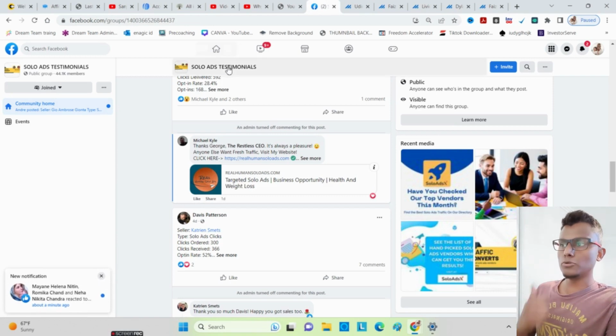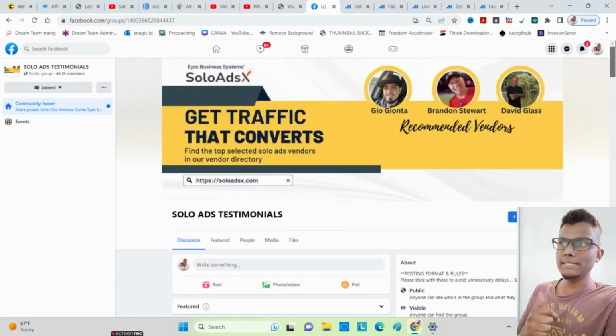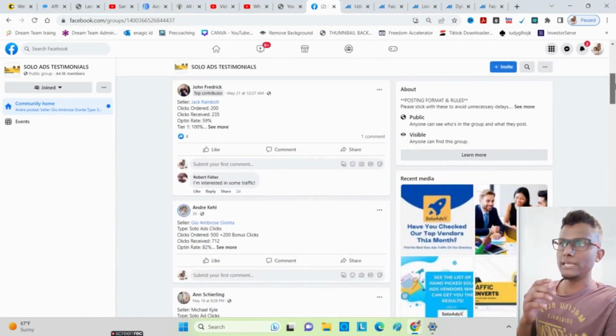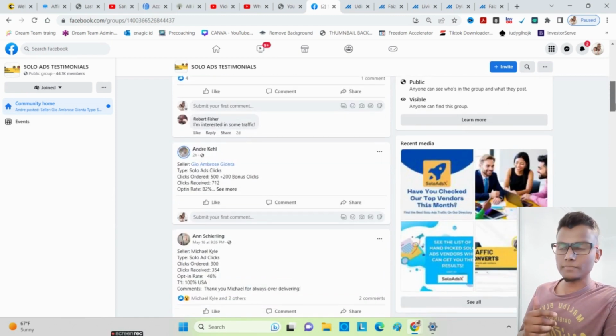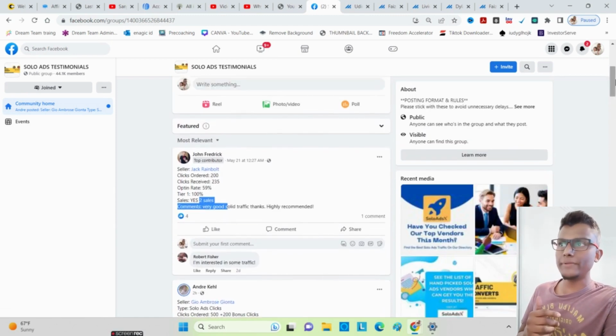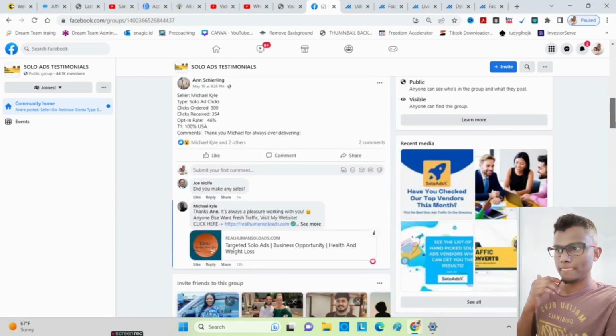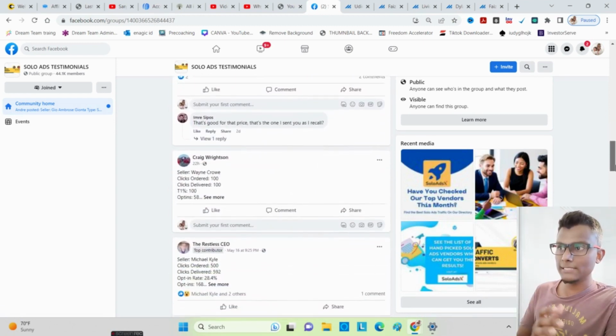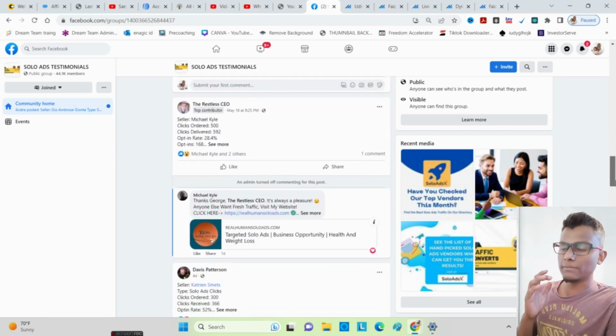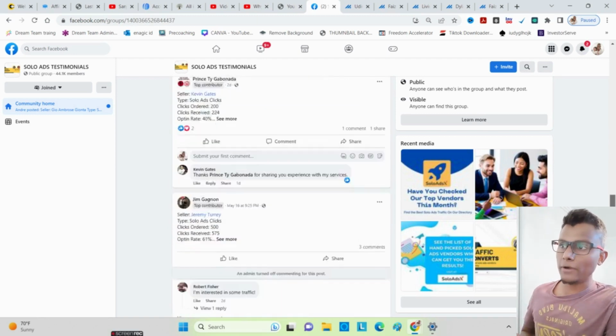Then what I also normally do is go to this site, solo ads testimonial. You can see they've got different vendors in here. The one thing I look for is I'll go to this page and see how much sales they have actually got, and I always reach out to these people. I'll check out the page and see if they're actually the same person that's on the page, and I'll try to match the name, because sometimes people are just on the internet to scam people. I want to do my own due diligence.